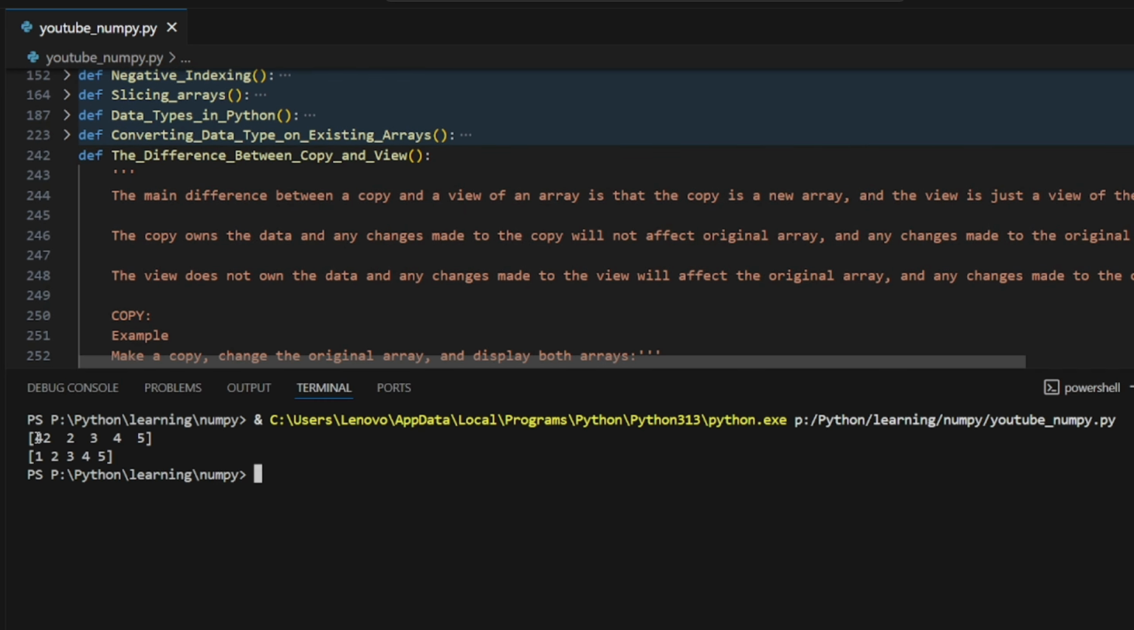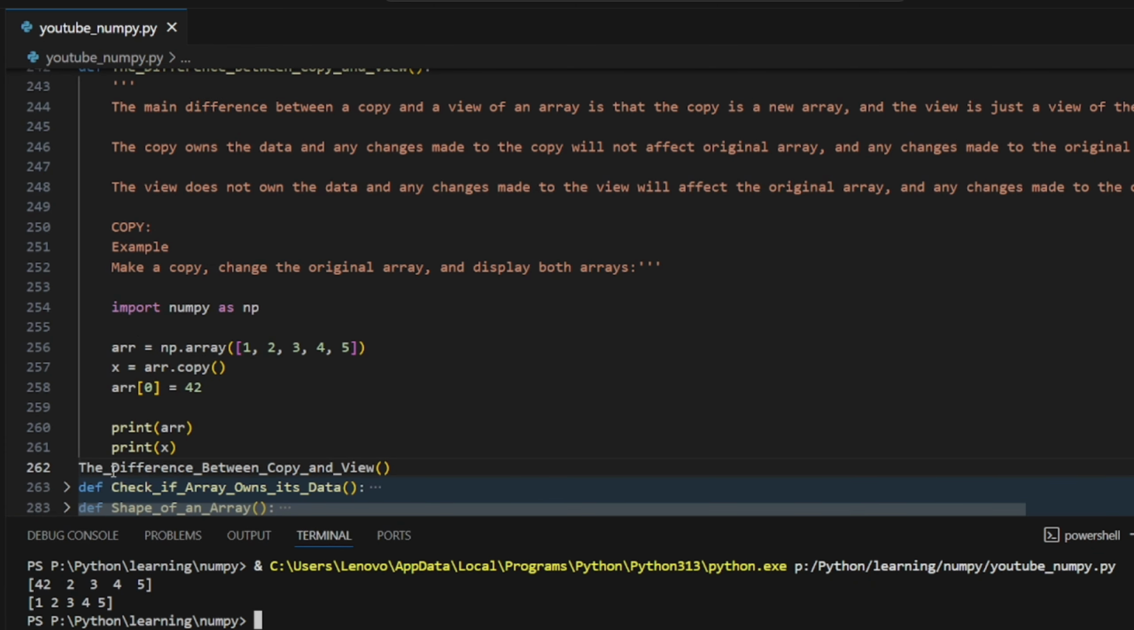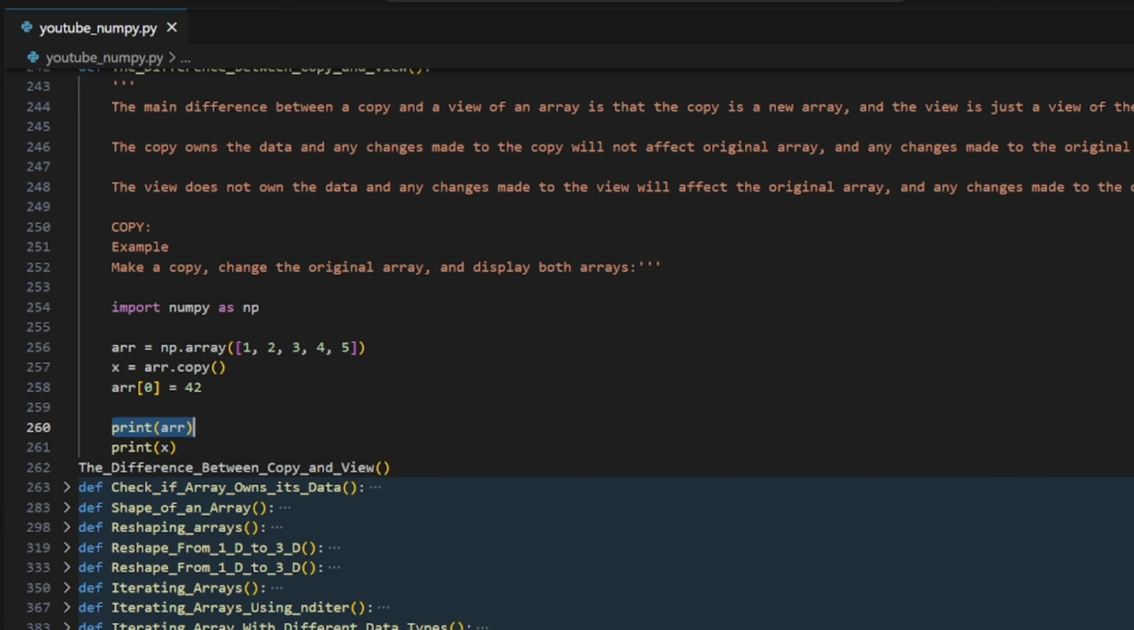what do you see? Is there any change? No, right? See the last one. Here you have x, which is a copy. In the array, I simply changed it and we are printing the array. If it were a view, it should have changed to 42 here. Let me check if it's recording or not. Yeah, it is recording. Thank God. So, got it. It's a copy. It's not the original one.